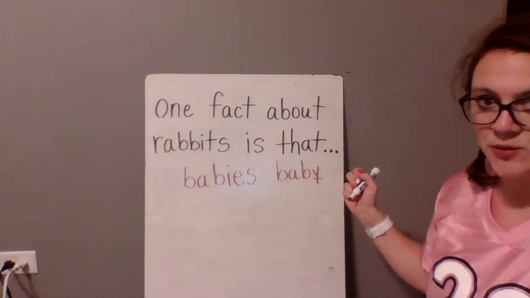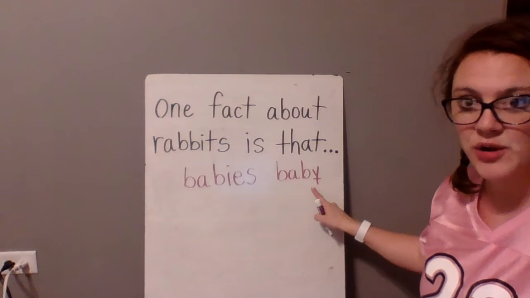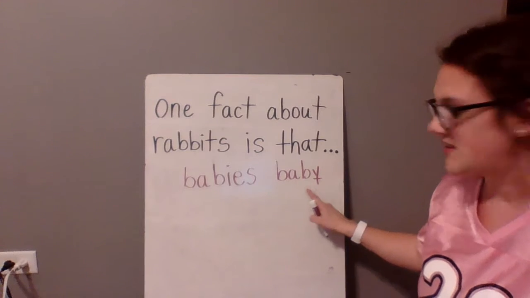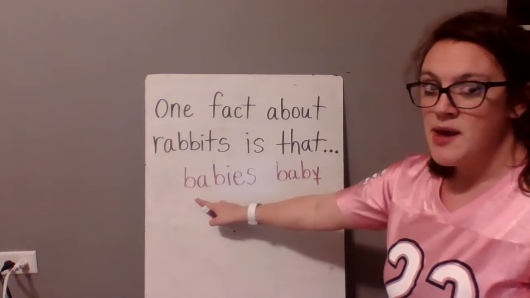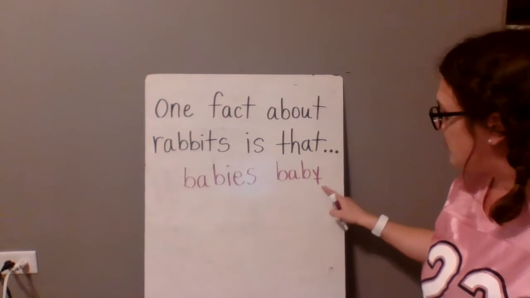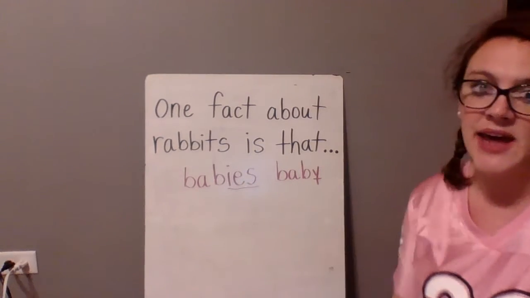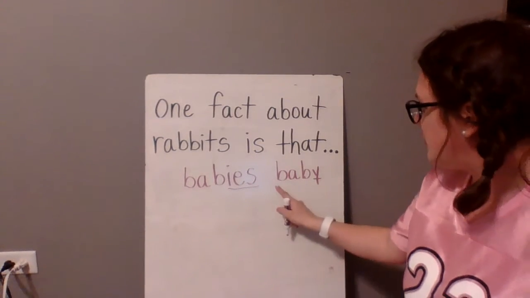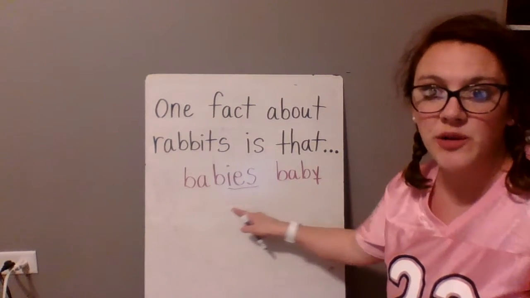We talked about that last week. When there's a Y at the end of a longer word with more than one syllable, it makes the E sound. So baby. So if this word is baby, this word is babies. Remember, if you're making the word baby plural, you have to drop that Y and add IES, okay? So we turn baby into babies. So this means more than one baby.